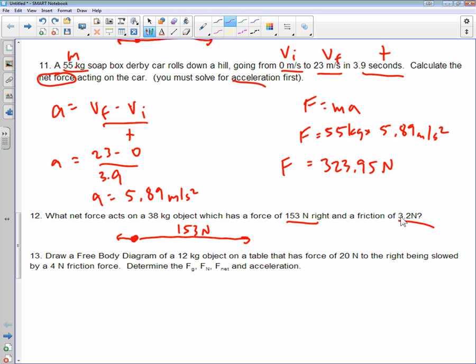Remember, friction opposes our motion or opposes the forces that we have pushing on us. So we have 3.2 going to the left then. It wouldn't be going in the same direction because it opposes your movement. So 153 newtons minus 3.2 newtons. Remember, we subtract them because they're going in opposite directions. And that'll give us our net force for this problem, which ends up being 149.8.